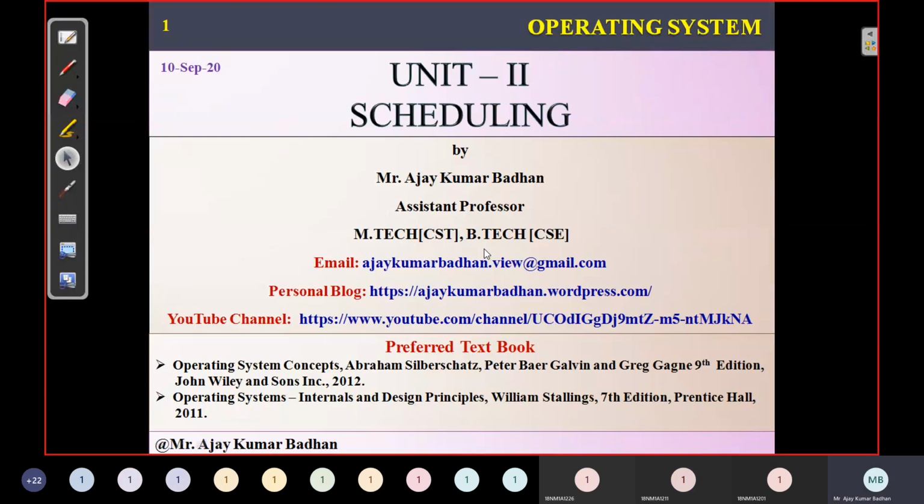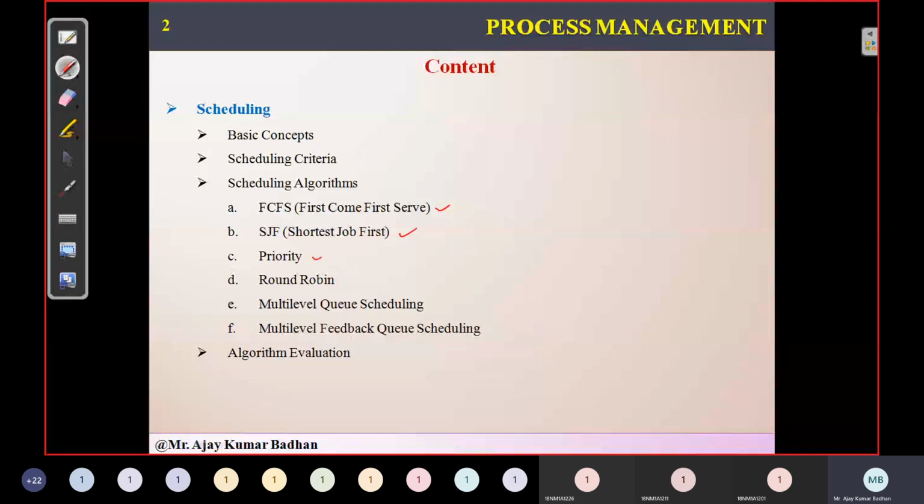So, good morning all. Today we are going to discuss the remaining portion of your scheduling algorithms. In the previous session, we discussed FCFS, followed by SJF. Then we discussed priority. In today's session, we'll just flash some light on priority, and then we'll move to round robin.